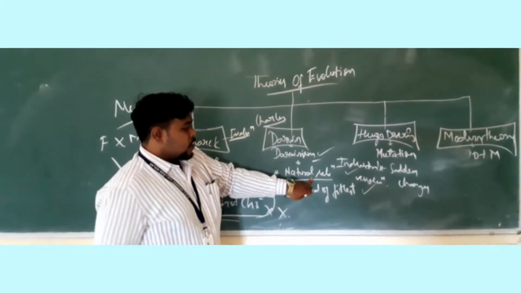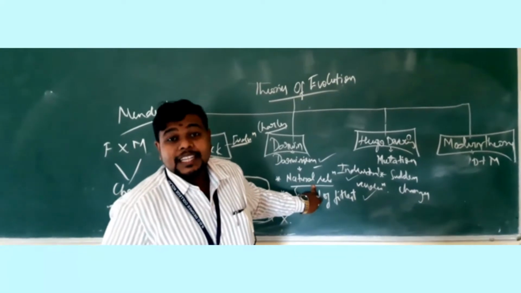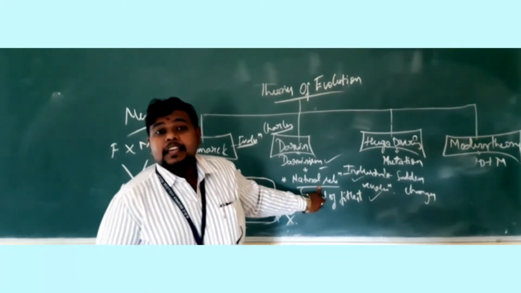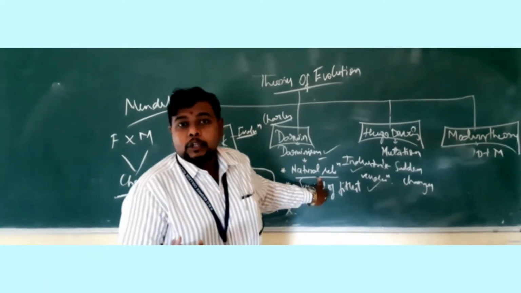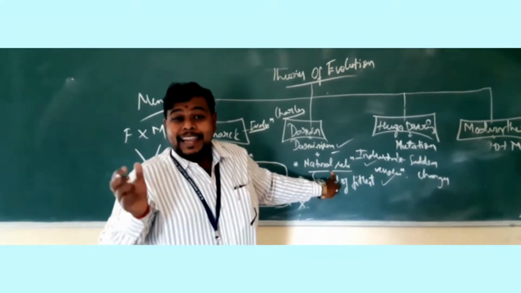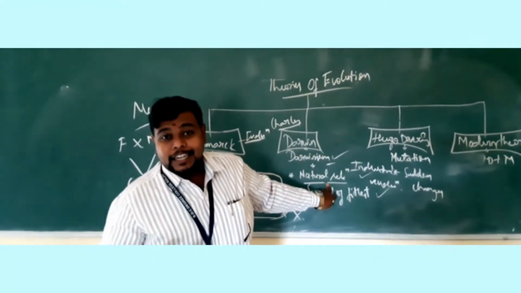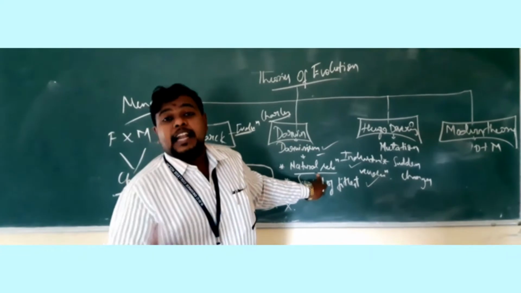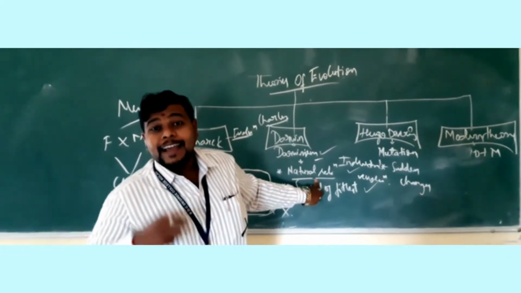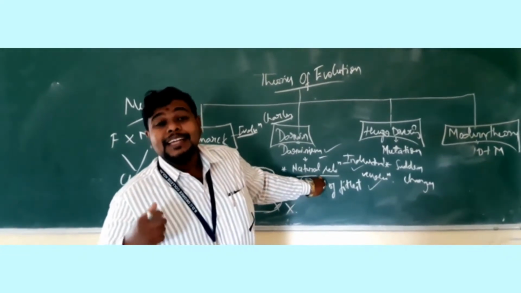So this was about natural selection. Those who have the fitness to live on this earth are the only ones selected to live on this particular planet. That is how nature will select a particular organism or living entity. That was said by Charles Darwin.